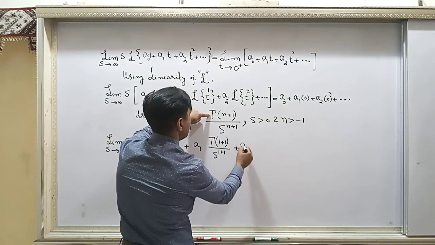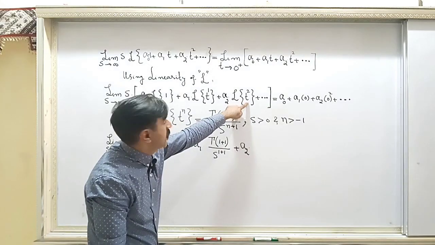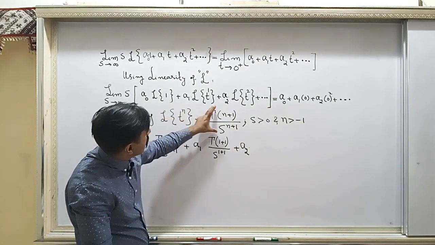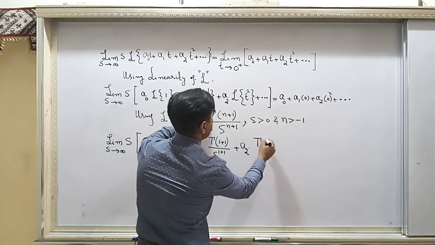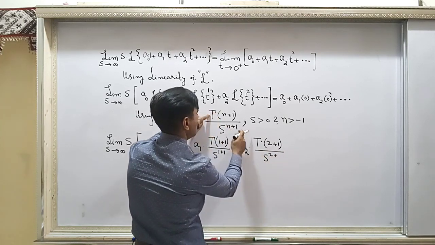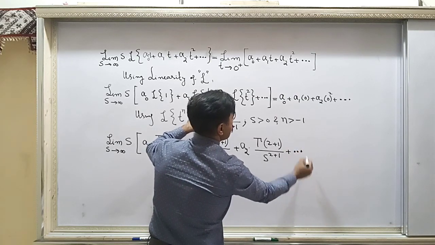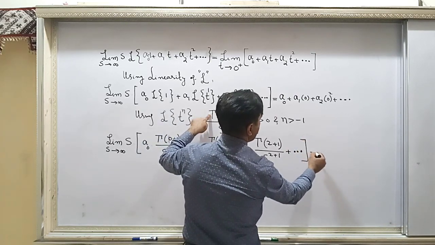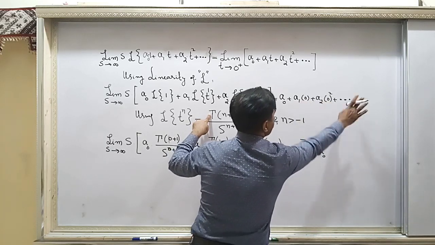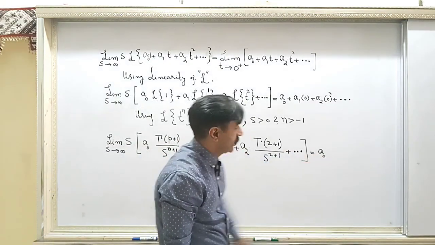And plus a2 into Laplace transform of t square, that means n is now 2, and when n is 2, your answer is gamma of 2 plus 1 divided by s to the exponent 2 plus 1, and plus dot dot dot bracket closed, and here you have a naught, and this is 0, this is 0, and you do not write 0. So on the right hand side your answer is a naught.